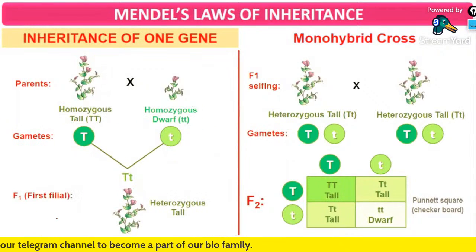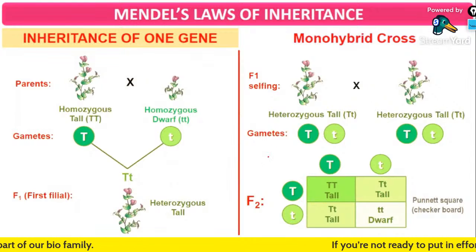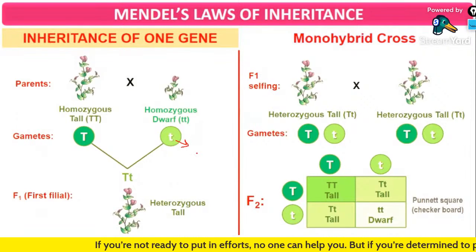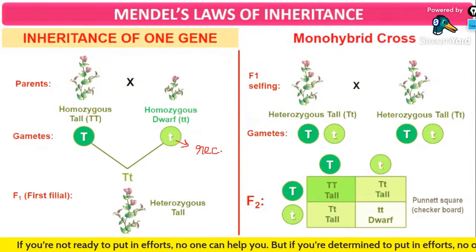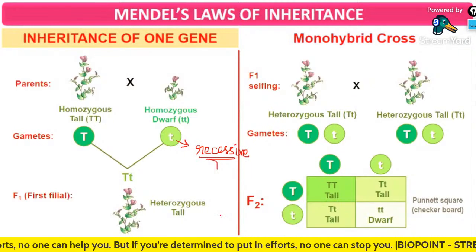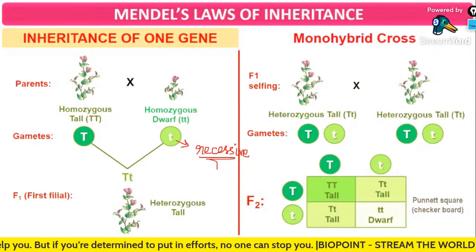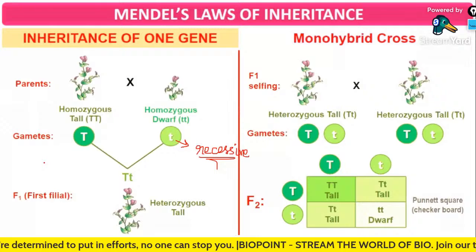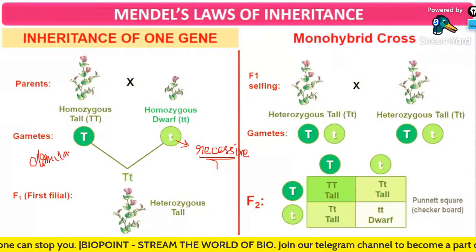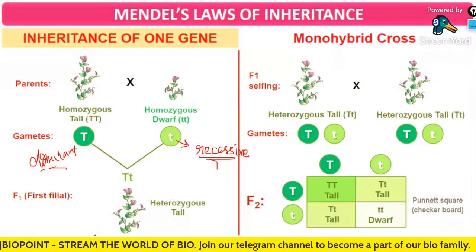At least some of you may have a doubt like that: why is small t not expressed? We already discussed that in the last class. Small t is referred to as the recessive trait, whereas capital T, or the gene which is expressed with a capital letter, easily identifiable, is referred to as a dominant trait.